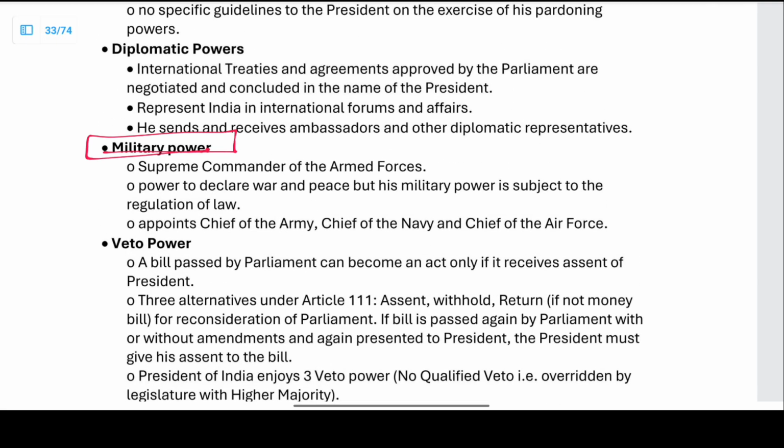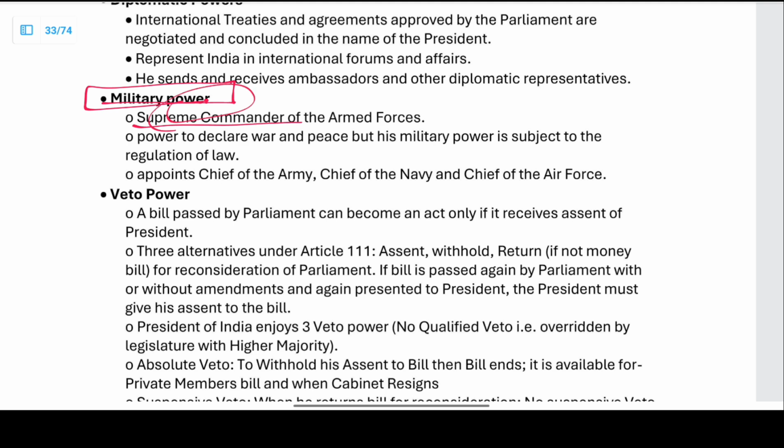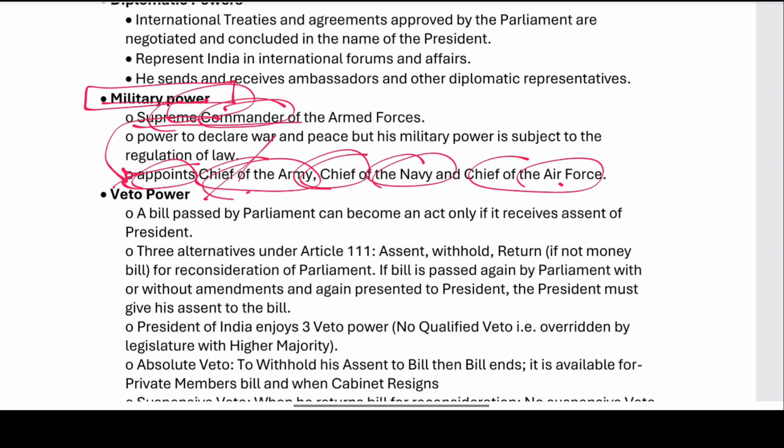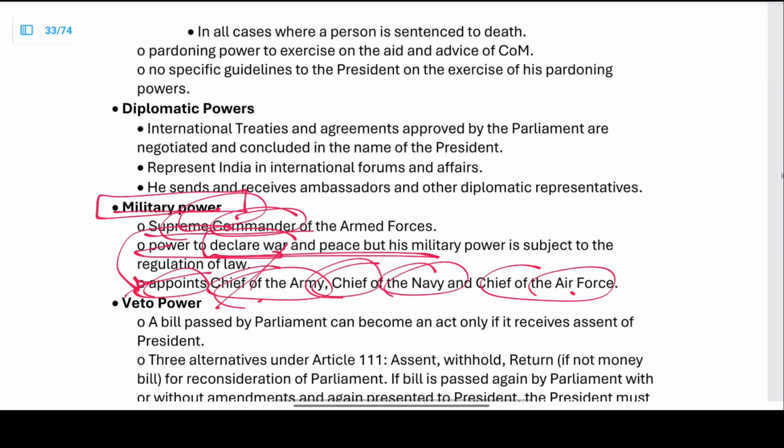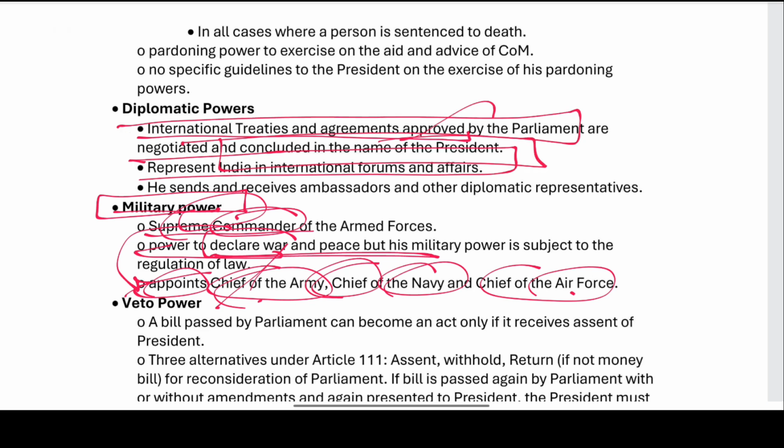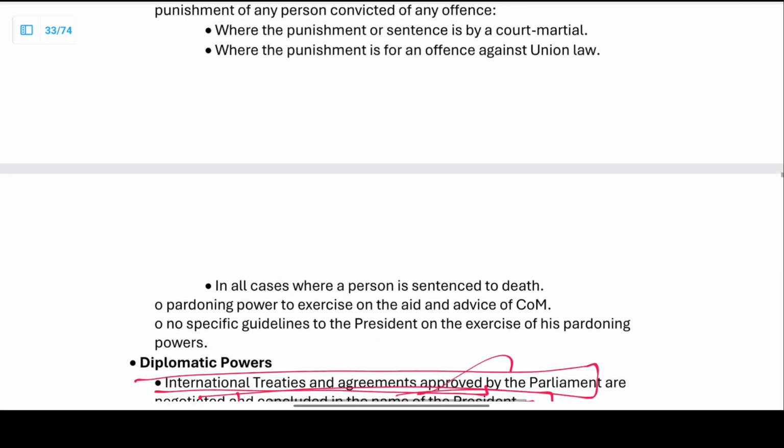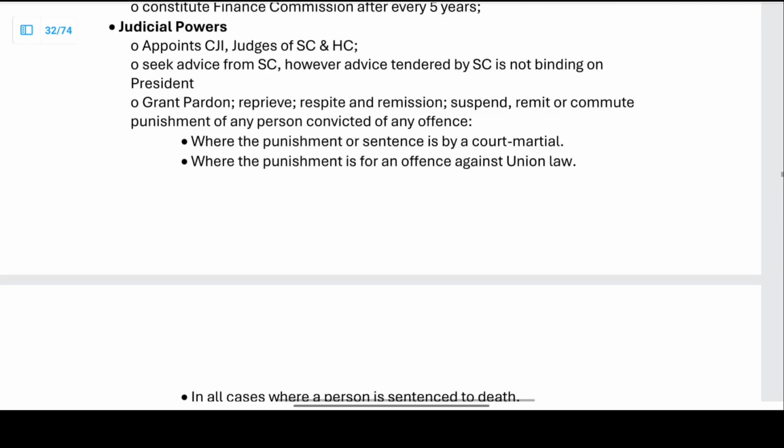We see the military powers. He is the supreme commander of the military. Therefore, he appoints the chiefs of the army, navy, and air force, and has the power to declare war and peace. Diplomatic powers: the international treaties and agreements are approved by the parliament, but they are concluded in his name. He represents India in the international forums. He sends and receives ambassadors and other diplomatic agents. We have seen the judicial powers as well.